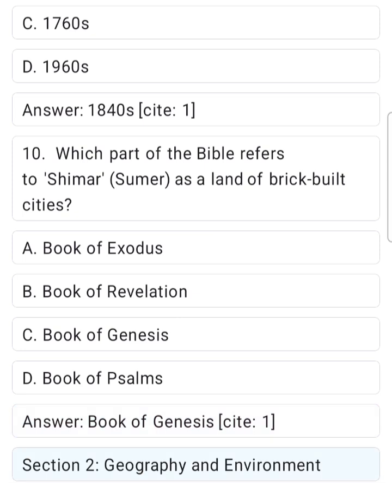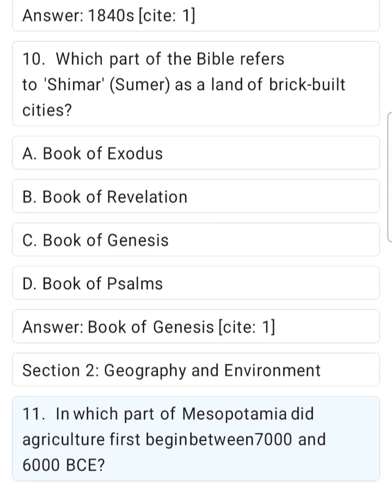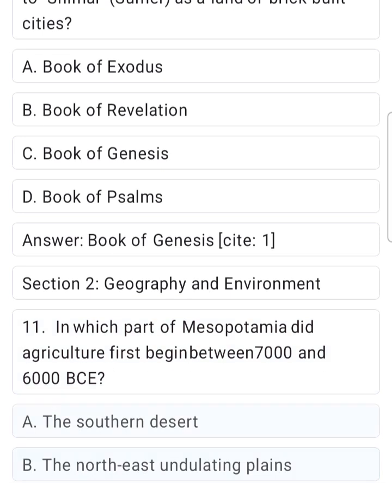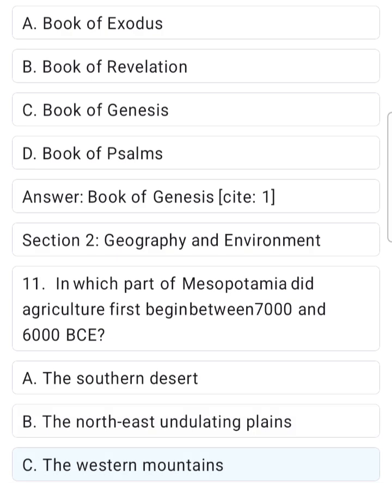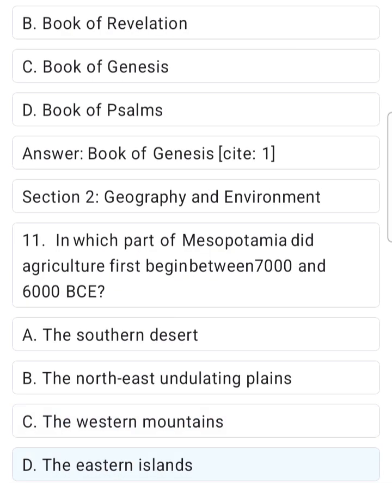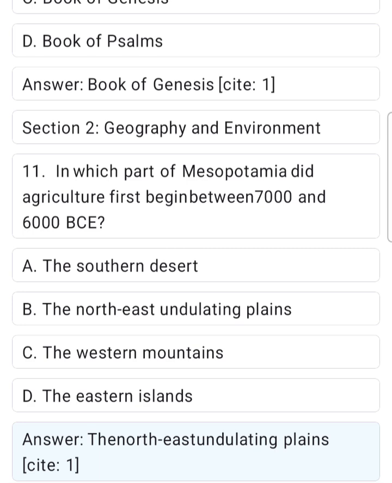Section 2, Geography and Environment. 11. In which part of Mesopotamia did agriculture first begin between 7000 and 6000 BCE? A. The southern desert. B. The northeast undulating plains. C. The western mountains. D. The eastern islands. Answer. The northeast undulating plains, Site 1.